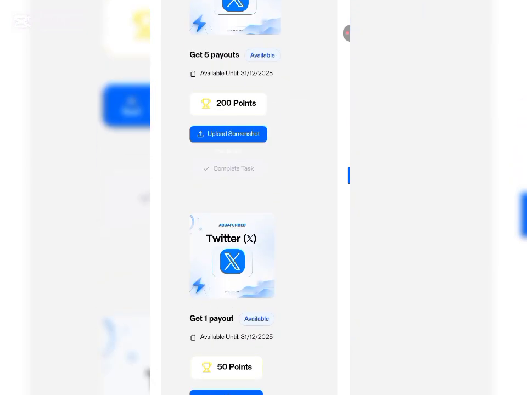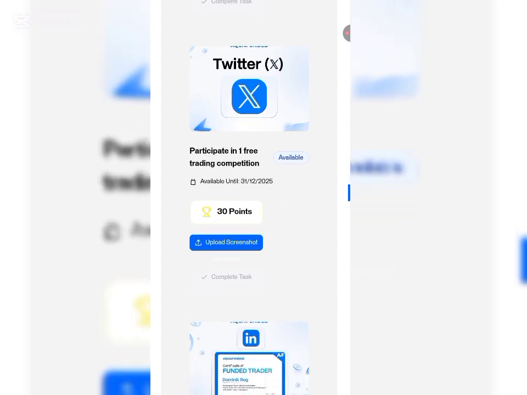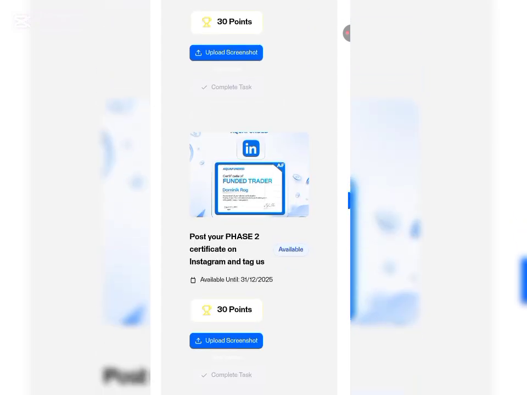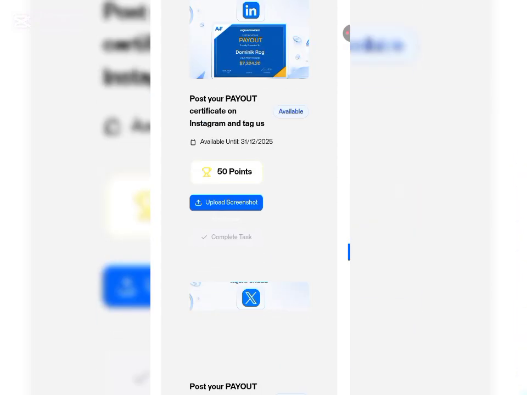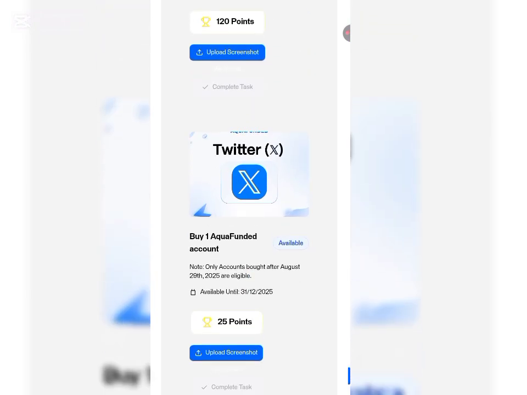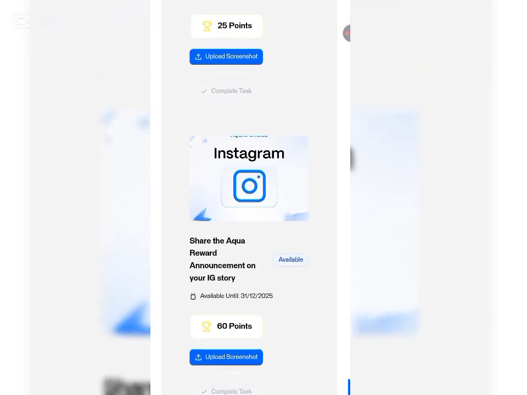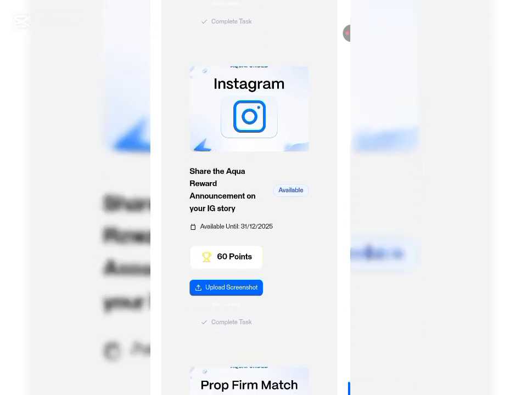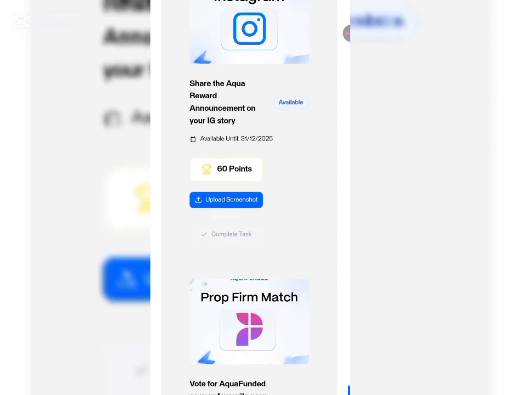Then we have various ones right here. Participate in one free trading. As you can see, just scroll down. There are enough tasks that you can do in order for you to get this particular 5k profile account. All you have to do is just, as you can see, Instagram, share the Aqua reward announcement on your IG story, and here you have 60 points.